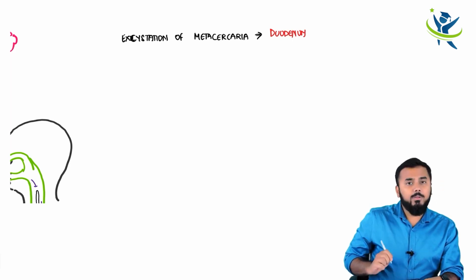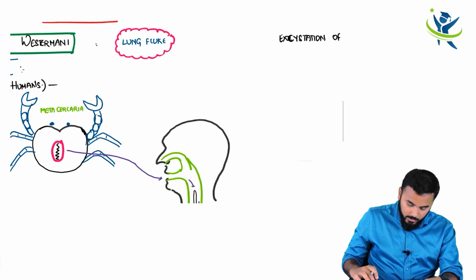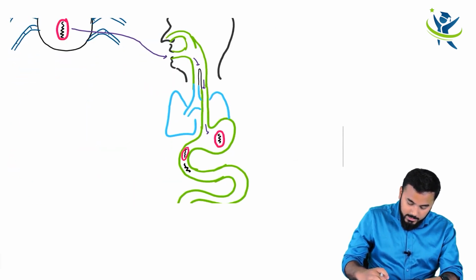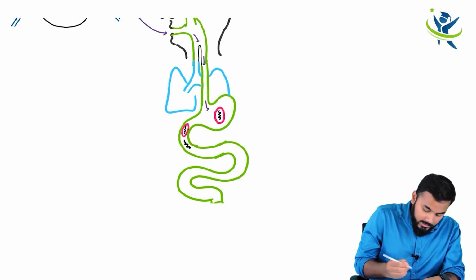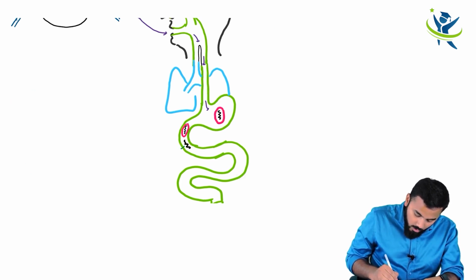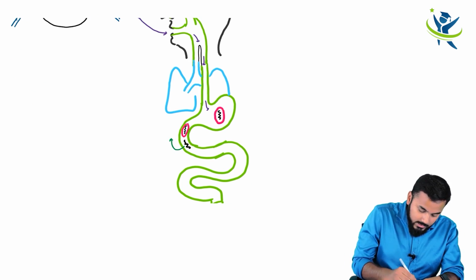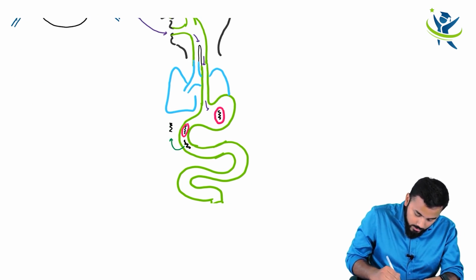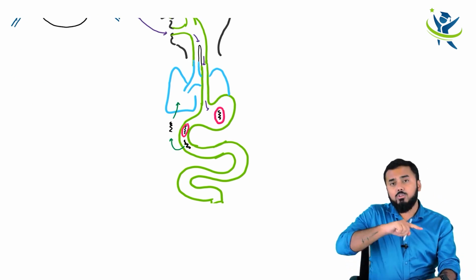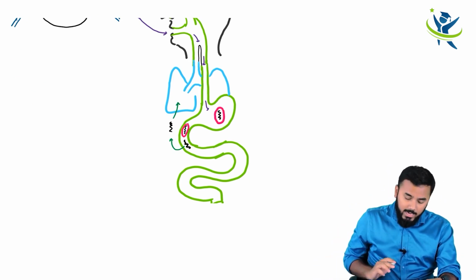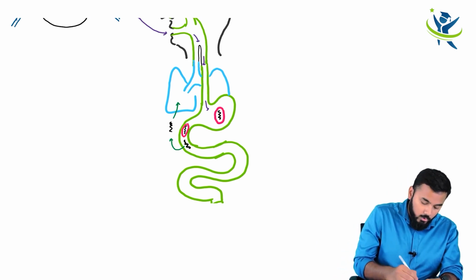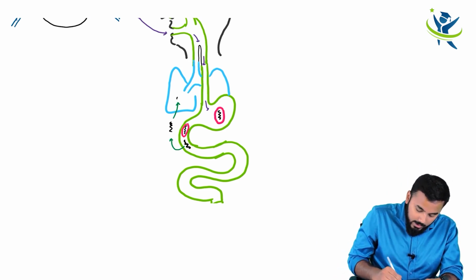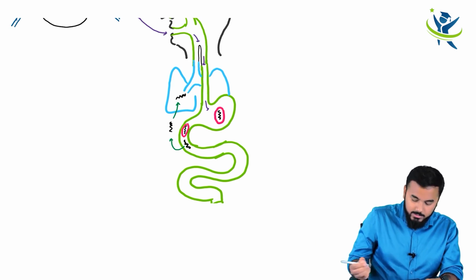Okay, so what will happen when the excystation occurs in the duodenum? Now look, this larva will pierce the wall of the duodenum and come out. From here, the larva is going to pierce the diaphragm as well, and then it is going to enter into the lungs, and that is the reason why it is called a lung fluke. Now finally, where is the larva? The larva is within the lungs.